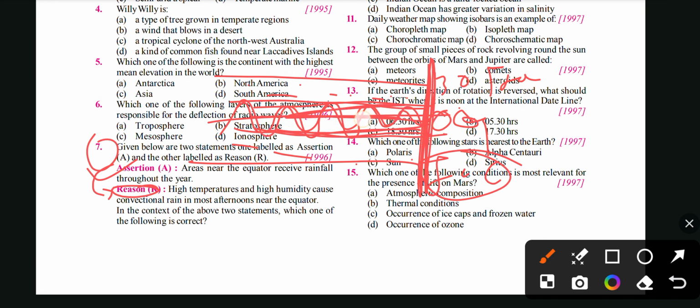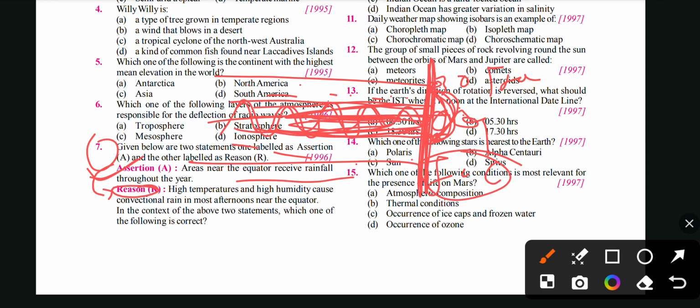Areas near the equator receive rainfall throughout the year. That's true, because the temperature is very high in this area because the sun is around this area all the time. Because of that, evaporation happens, then clouds form, then precipitation happens in this area.